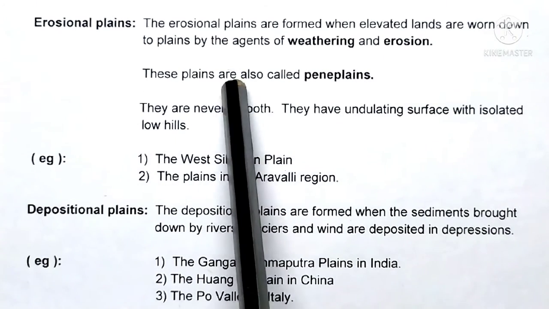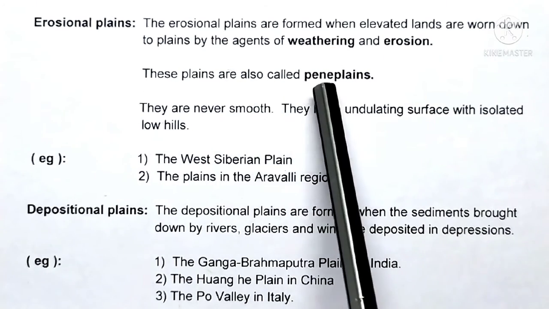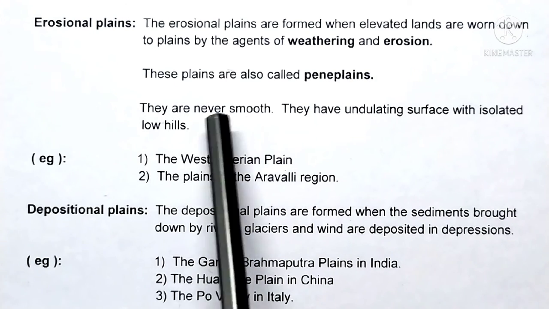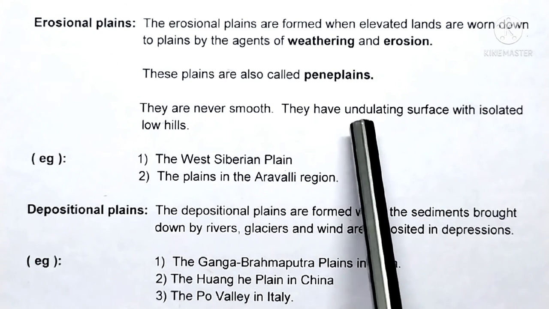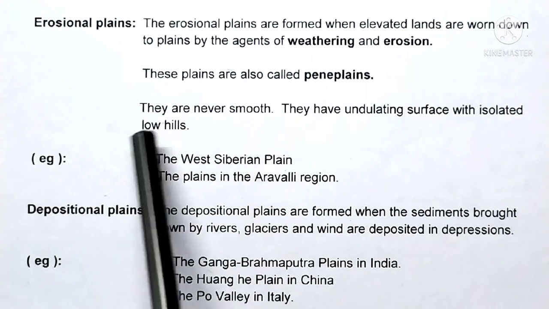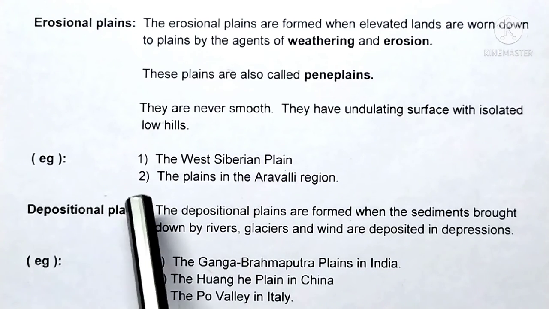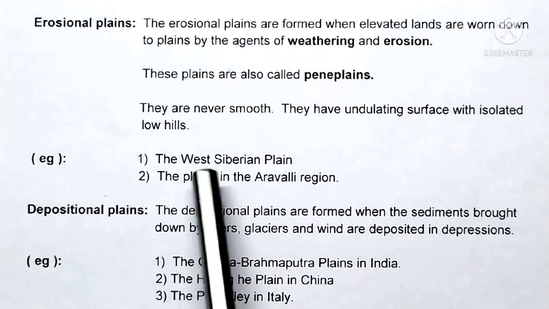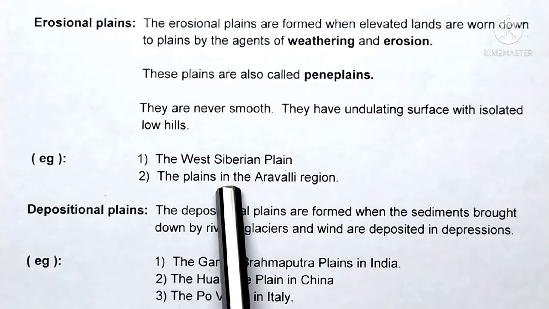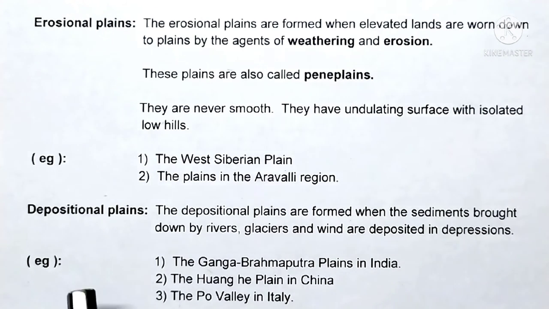These plains are also called peneplains. They are never smooth. They have an undulating surface with isolated hills. Example 1, the West Siberian Plain. Number 2, the plains in the Aravalli region.